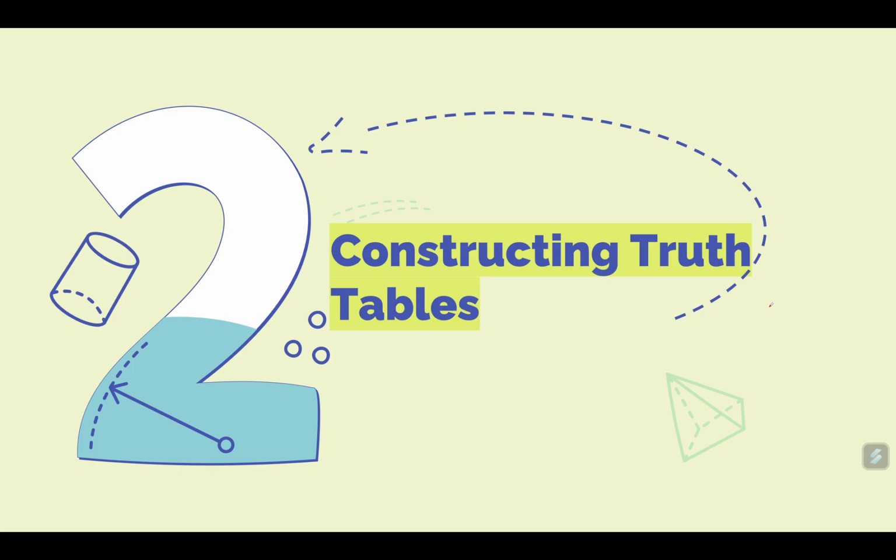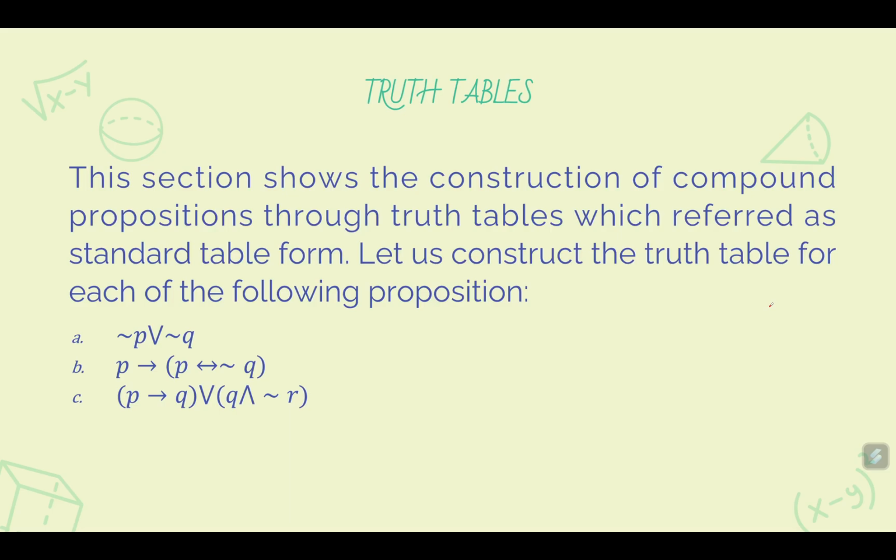So we need to construct its truth table. How? We are going to use the past tables. Okay, the tables for and, or, and not, the implication, and the biconditional if and only if. Okay, we move to an example. This section shows the construction of compound propositions through truth tables, which is referred to as standard table form. So let us construct the truth table for each of the following propositions.